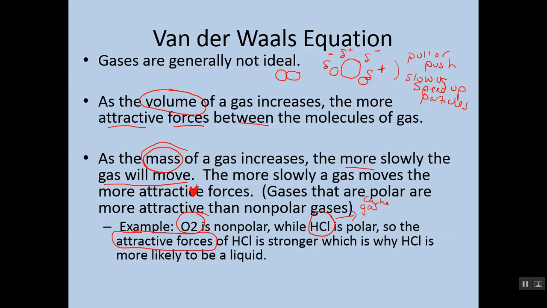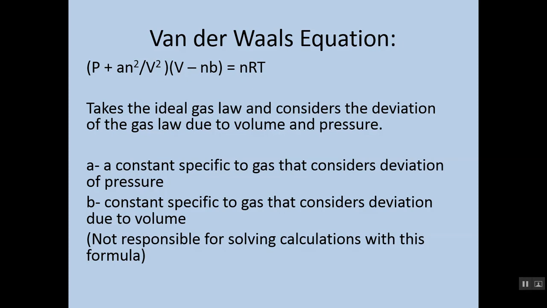And as we get into the next couple units, we're going to start to see that it actually explains why all matter is the way it is. These attractive forces between the particles, based on their masses, based on the space they take up, will actually determine whether they are slow enough to be solids versus maybe fast enough to be a liquid, or even more quickly moving, becoming a gas. Alright, so looking at the equation then looks something like this.